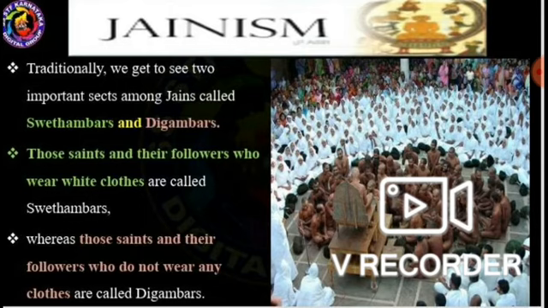Now comes some more points. Traditionally, we see two important sects among Jains called Shwetambaras and Digambaras. The first is Shwetambara and the second is Digambara. Those saints and their followers who wear white cloth are called Shwetambaras, whereas those saints and their followers who do not wear any cloth are called Digambaras.